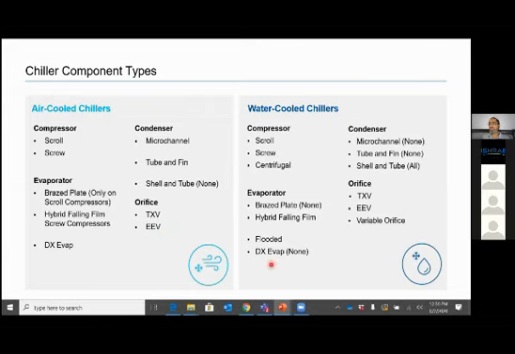When we come to water-cooled chiller, we can have all three: scroll, screw, and centrifugal. One reason centrifugal is not there in air cooled, right? Why is it not there? Centrifugal lift capability is low. In the sense, it can work on moderate lifts, it cannot work on very high lift. In air-cooled chiller, you need higher lifts. In evaporator types, we can have brazed type, hybrid falling film type, flooded type, and DX type. We can have all four. DX evaporator is not possible because it is water cooled.